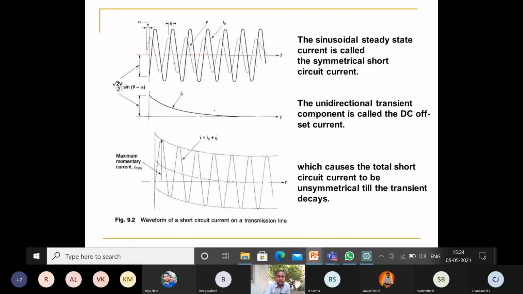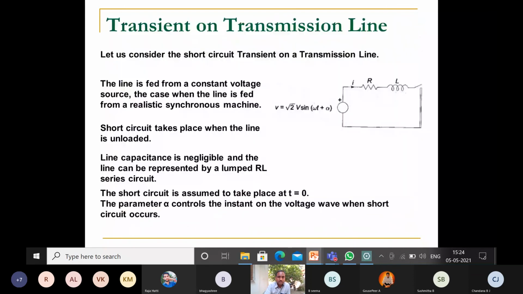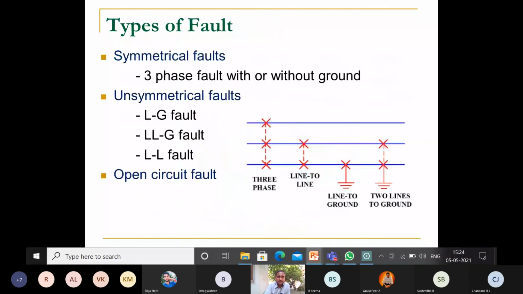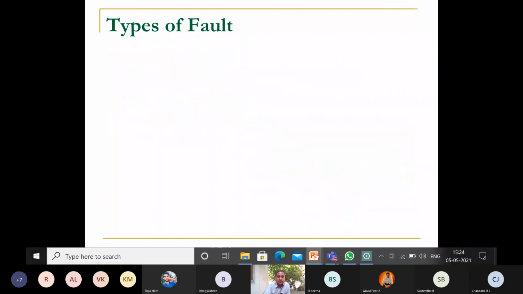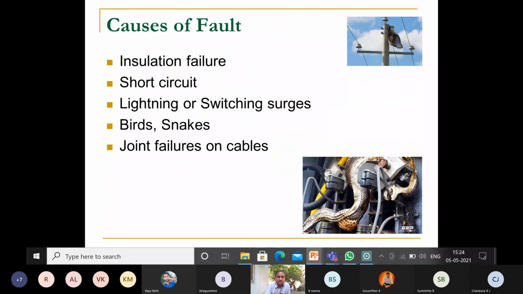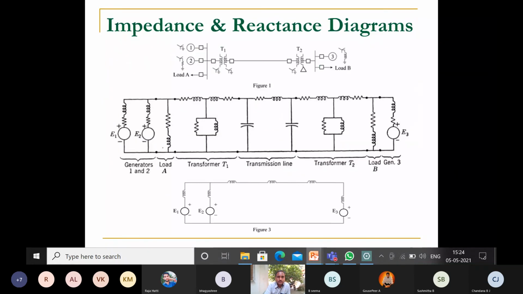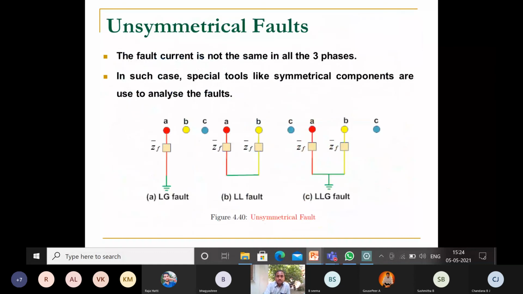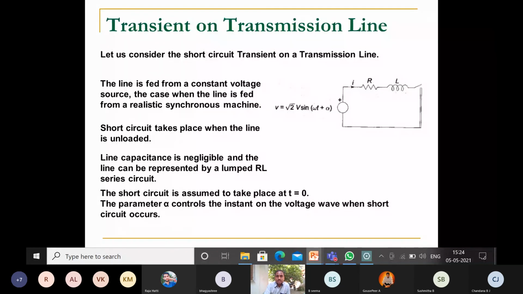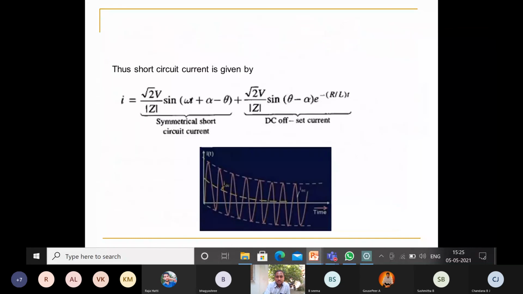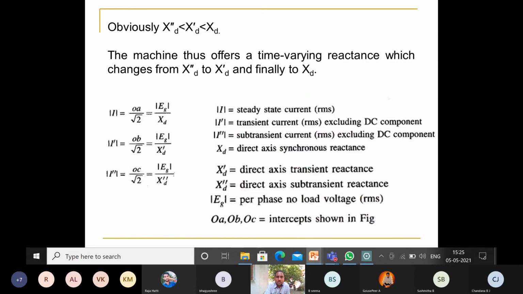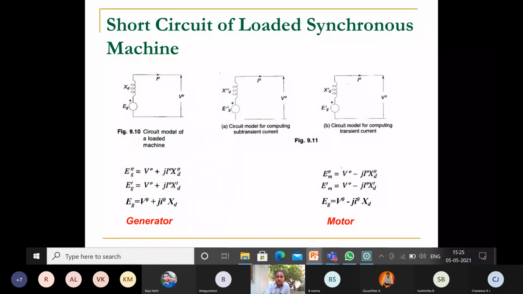We have studied many things: what is a fault, what is a symmetrical fault, what is an unsymmetrical fault, causes for faults, everything. And transients on a transmission line we have studied with this expression, and also short circuit of a synchronous machine, no load condition and loaded condition, both we have studied.